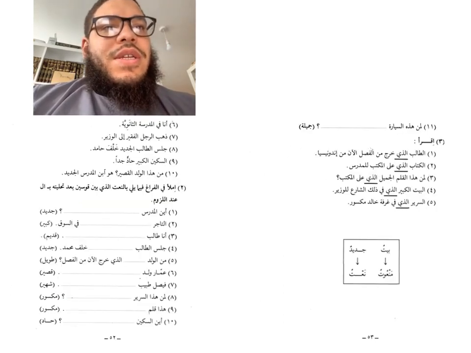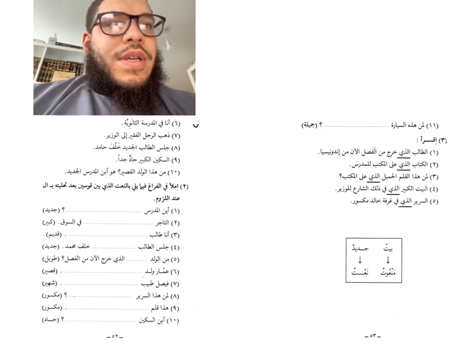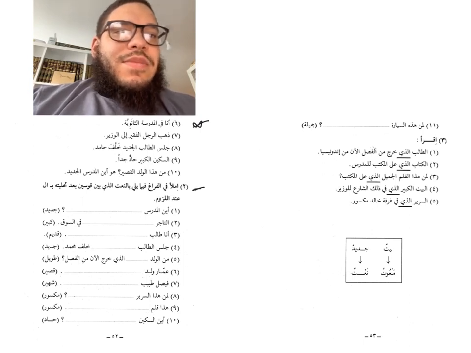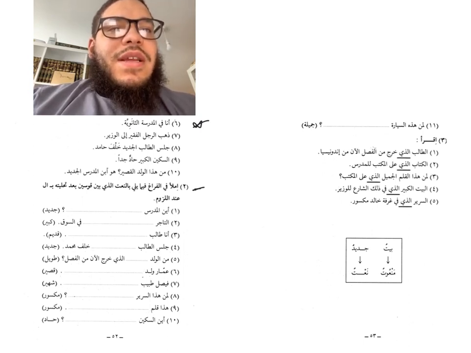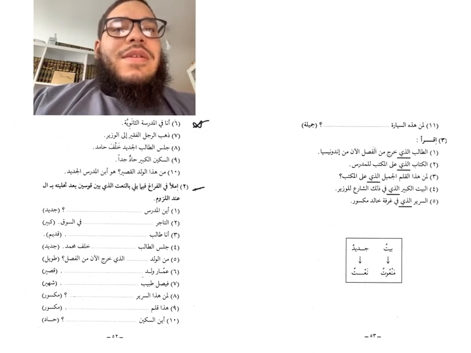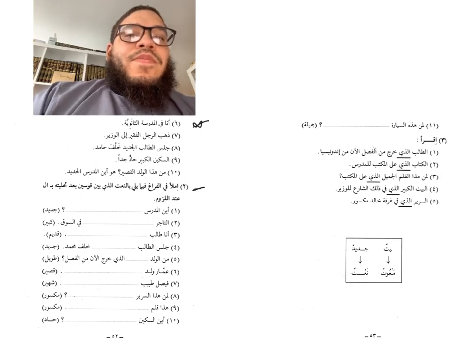So here you can see there's a continuation of the exercises from the previous exercise. Now we have exercise number 2. املأ الفراغ فيما يلي بالنعت الذي بين القوسين بعد تحليته بال عند اللزوم.